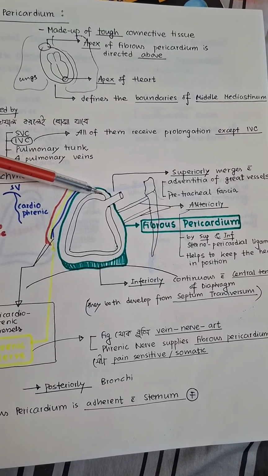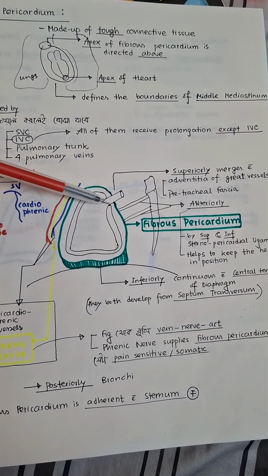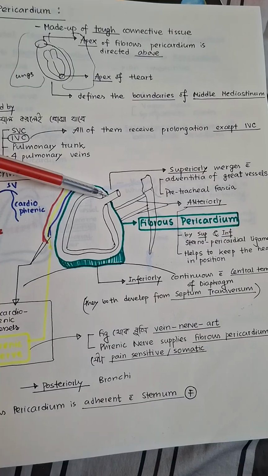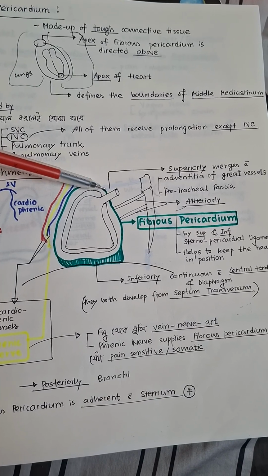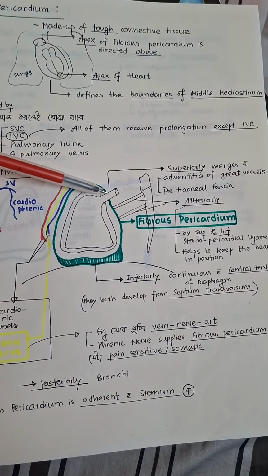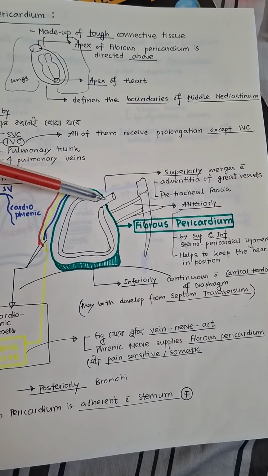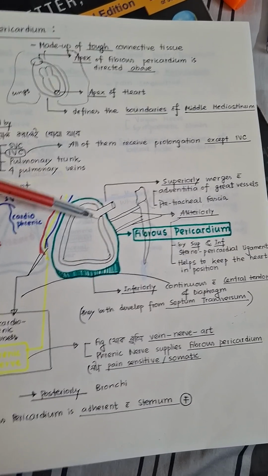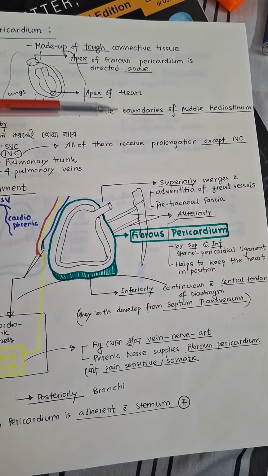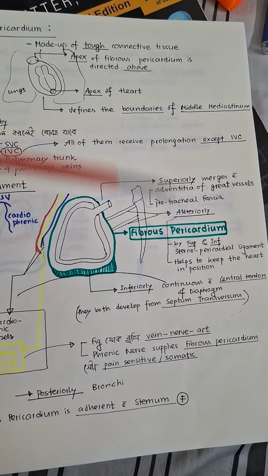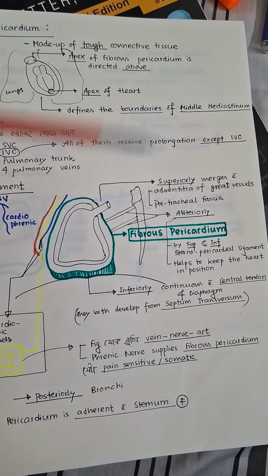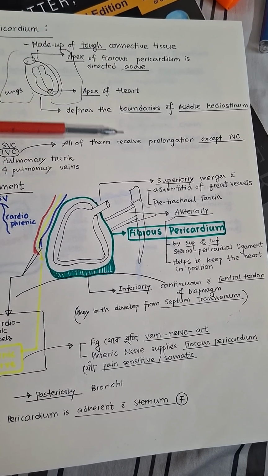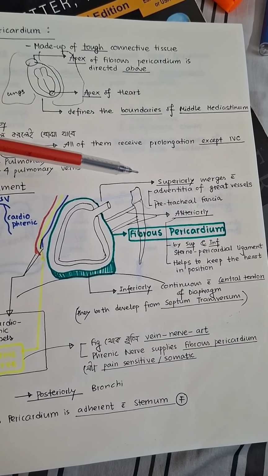Superiorly, it's a very interesting fact. The fibrous pericardium gets blended with the adventitia of the great vessels. That means there is no serous layer of pericardium. The fibrous pericardium directly comes in contact with the adventitia, the outer layer of the great vessels. Now the important question is, why adventitia and why not serosa? We know it pretty well. What is the difference between adventitia and serosa? I will discuss it later in the abdomen topic as well, while studying the ureter, the urethra, or the bladder, whether it's a serous layer or the adventitia layer.